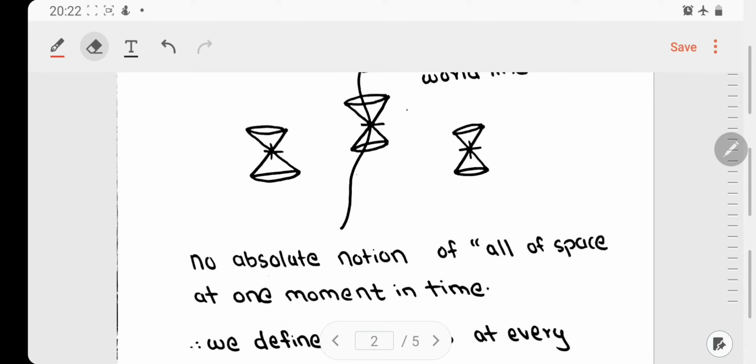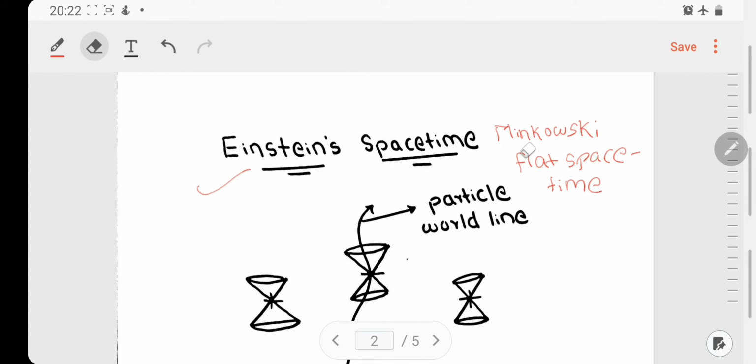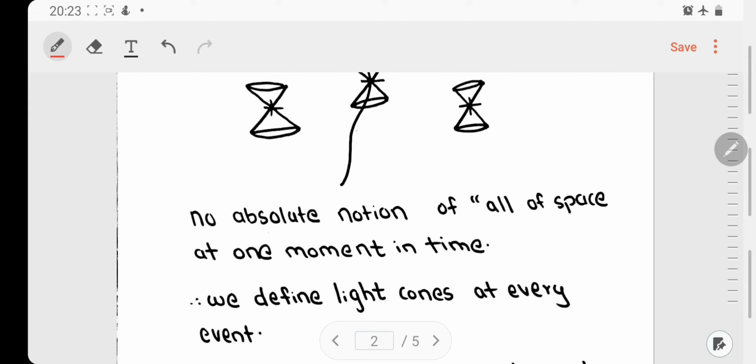Now in Einstein space-time, that is Minkowski flat space-time, there is no absolute notion of all space at one moment in time. Like in Newtonian space-time, we had all of the space at one moment in time. In Einstein space-time, we don't have such absolute notion, and therefore we can define light cones at every event.